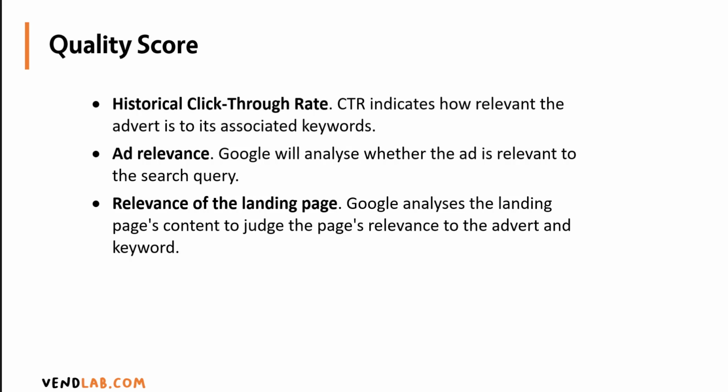What is quality score? Quality score is Google's measure of how relevant an ad is to the search. So it looks at a number of things to calculate this. It'll look at the historical click-through rate of an ad. So if your ad is clicked often, then Google will think that's very relevant to the search, and it will begin to show it more often, and you will begin to get better positions for lower bids.